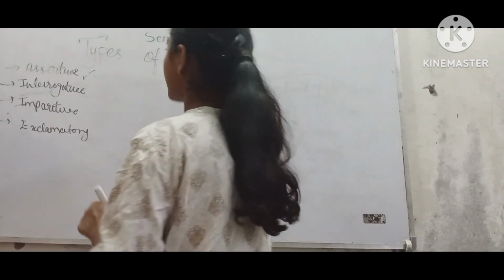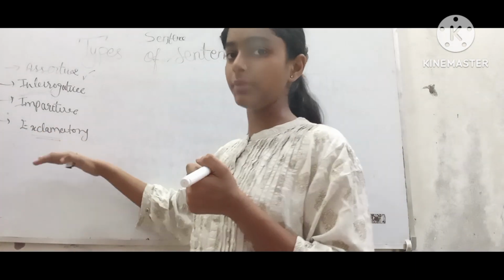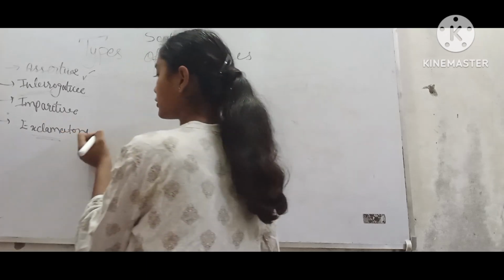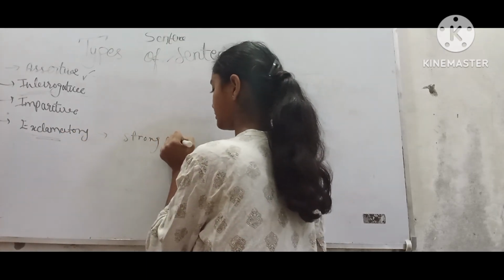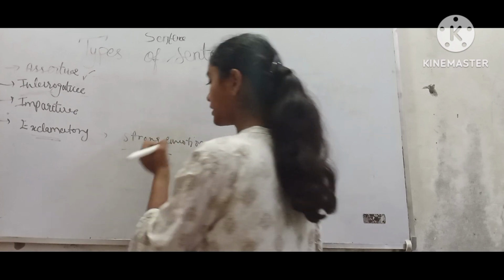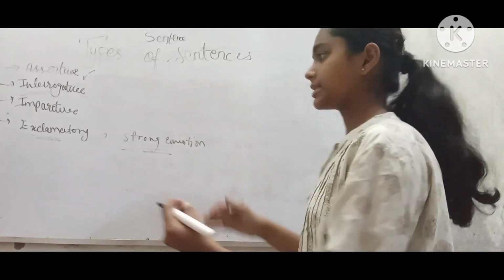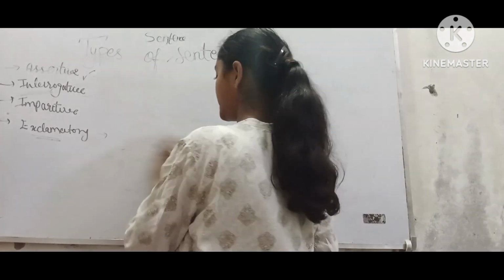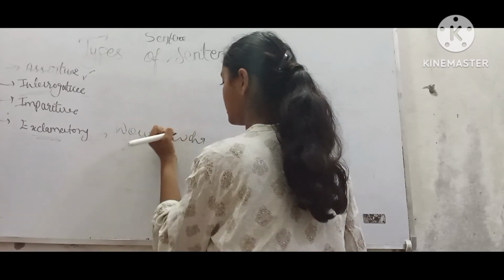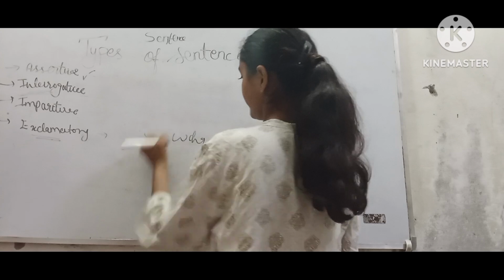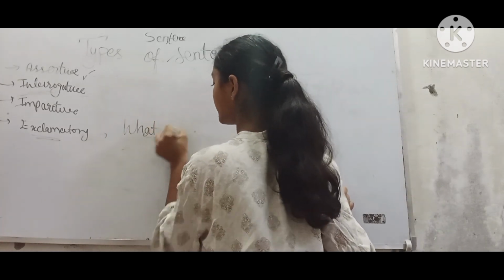Now for the last type of sentence, it is exclamatory sentence. In this word, what do you understand by exclamatory? To exclaim something or to say something with such strong emotions. So basically, when we're saying something with strong emotions or feeling in them, they are known as exclamatory sentences. For example, wow, what a beautiful day. Really wow, like what a beautiful day.